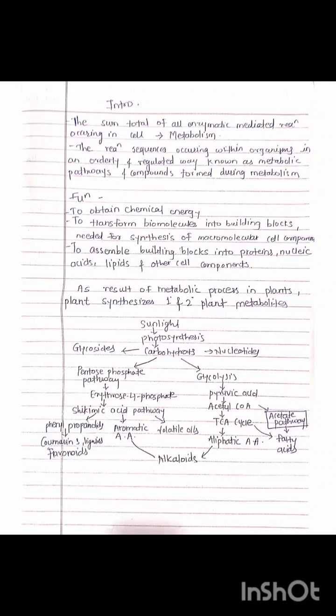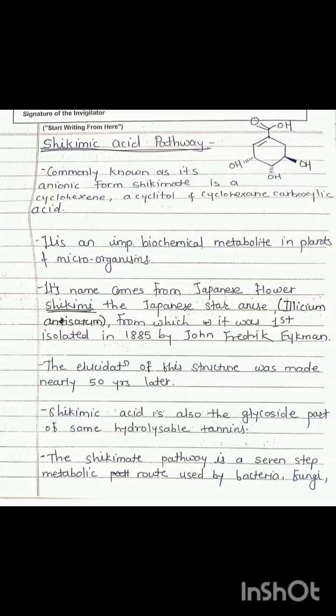On the other hand, there is the process of glycolysis. From glycolysis there is formation of pyruvic acid. This is the last component of the glycolysis cycle, pyruvic acid. This pyruvic acid goes to the aliphatic cycle and combines with acetyl-CoA, giving alkaloids. There is formation of the acetate pathway, and through the acetate pathway there is metabolic formation of fatty acids, and through the metabolic cycle, amino acids.